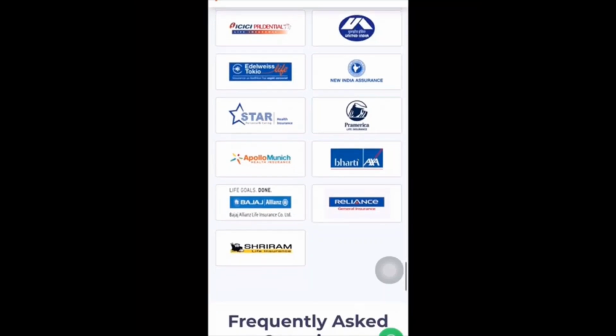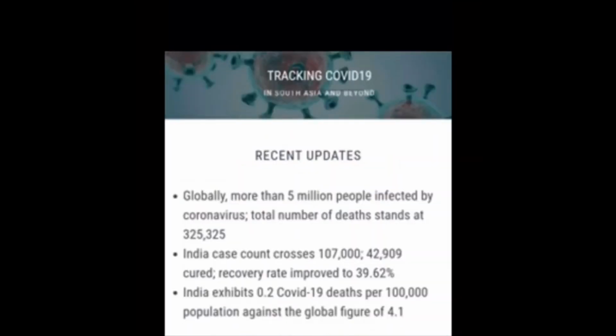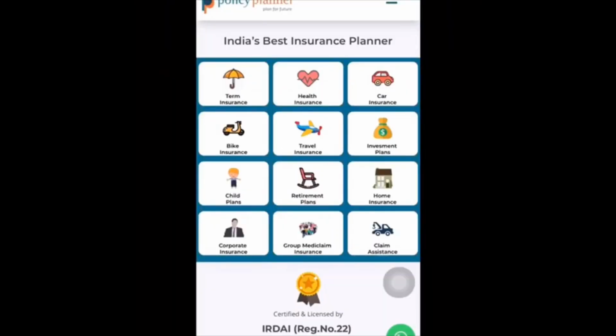So friends, as we all know the situation of our world now, globally more than 5 million people are affected by coronavirus. So we all know the seriousness of hospitalization. Through this type of health insurance, we can secure our friends and family. So now let's come to the main point: how to buy the Religare Care Plan online.